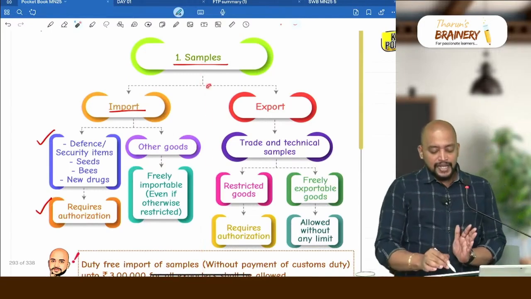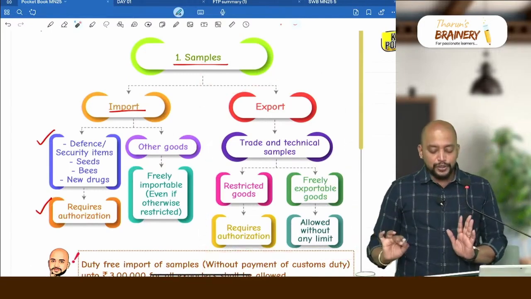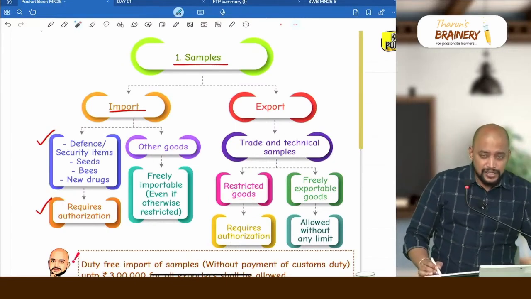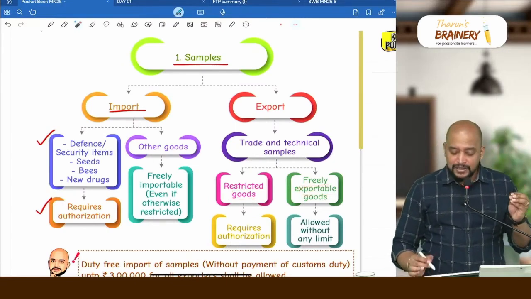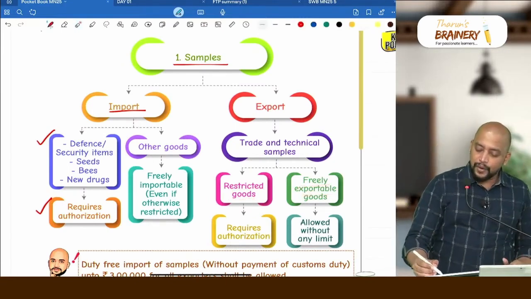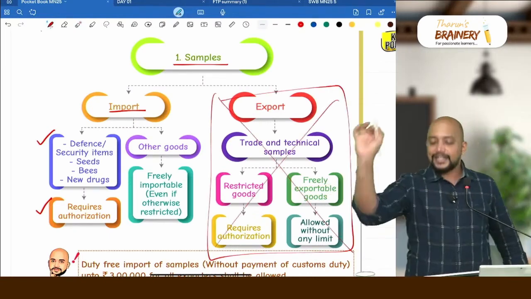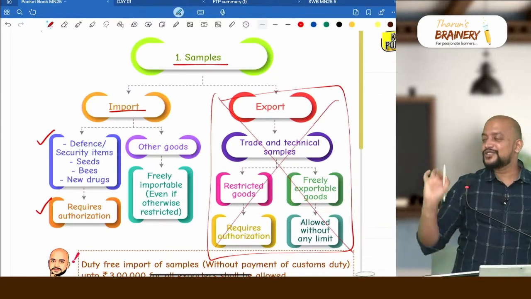Then export you don't have to remember. Why? Anyhow, restricted goods means requires authorization. Freely exportable goods means allowed, does not require any authorization. So you please cross it, remove it, delete it. Only this you need to remember.